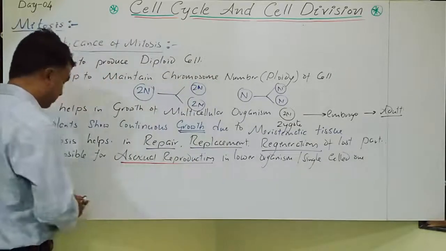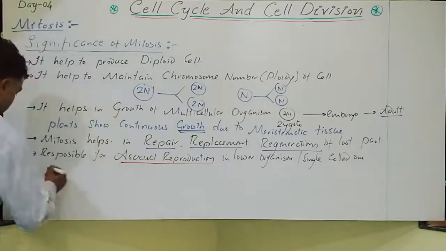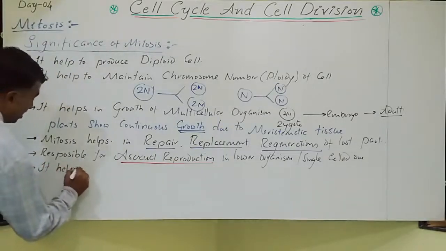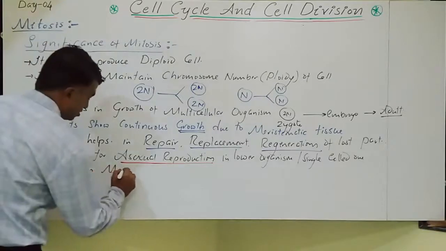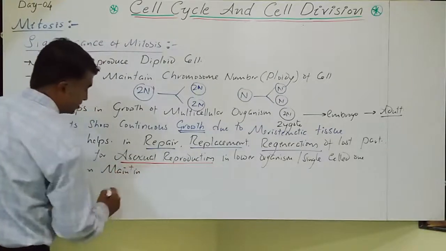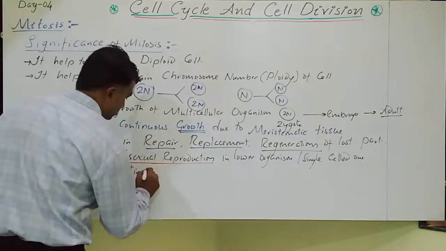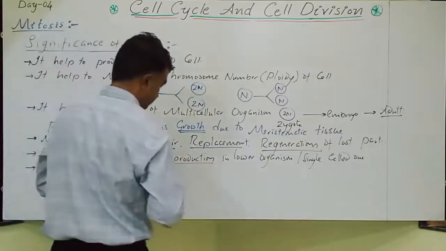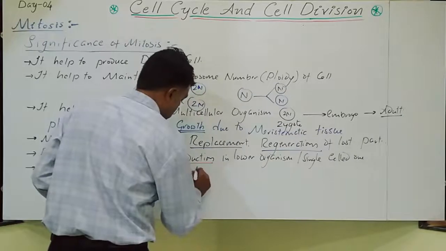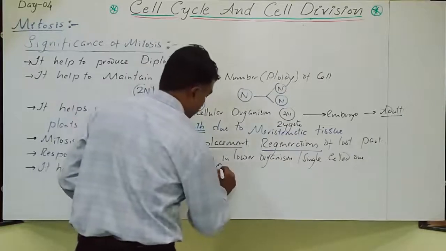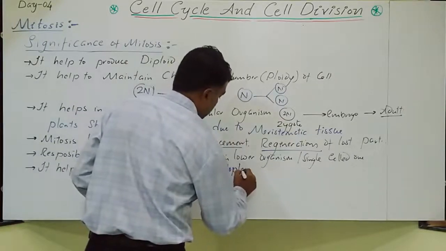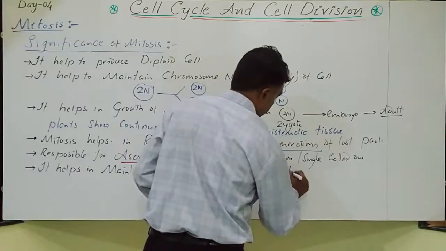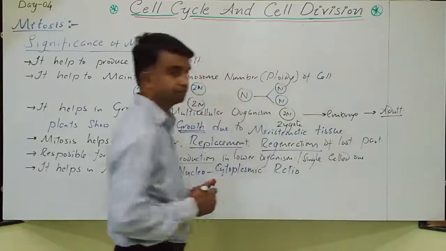So apart from this, mitosis helps in maintaining the nucleocytoplasmic ratio.